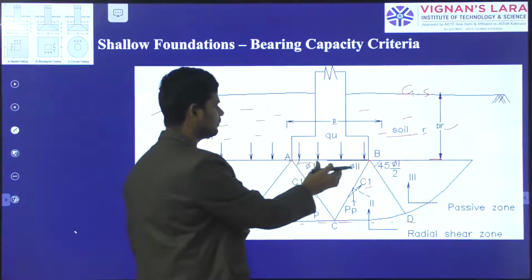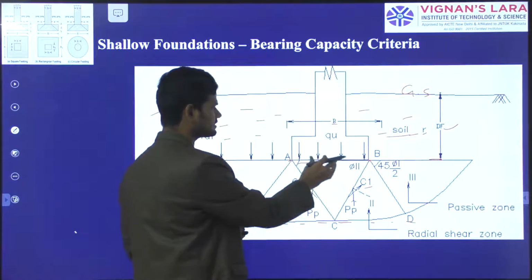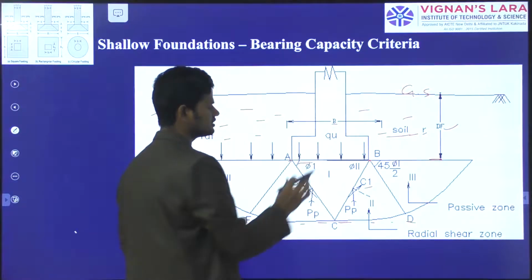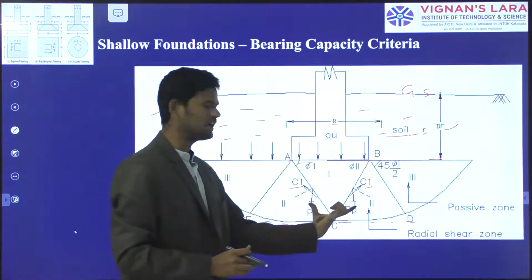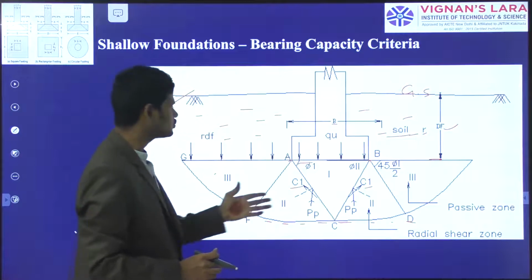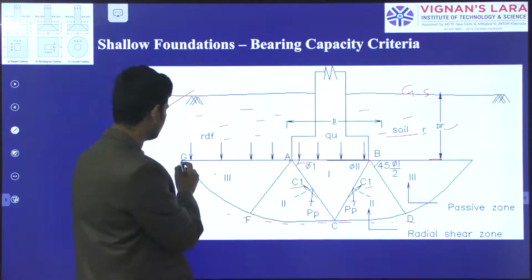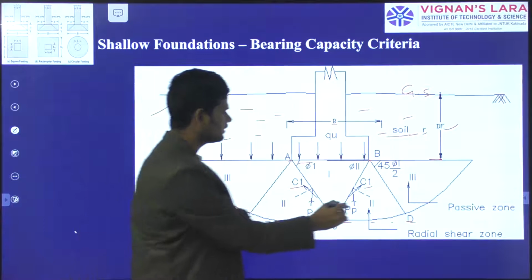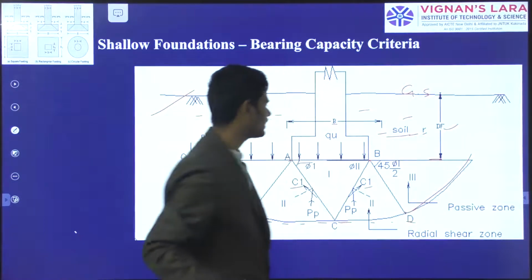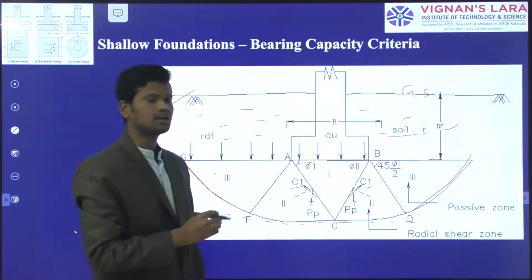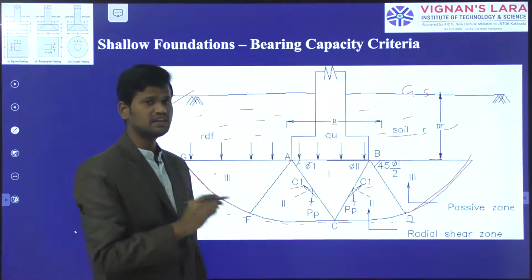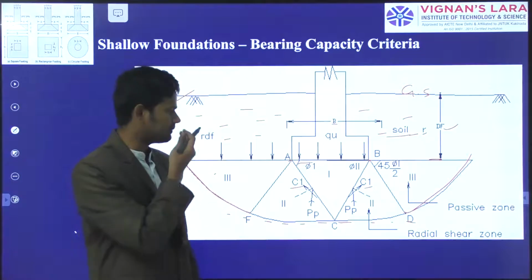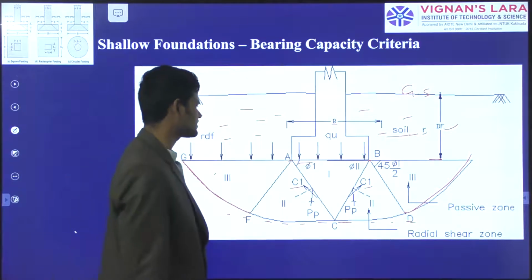If you see here, below the base of the footing, the soil bed may be getting to failure in this triangular portion. And again, there are two radial shear zones, and the third zone is the logarithmic spiral. That means in the spiral direction, zone 3 is failing in the soil mass. These are the three types of failures acting at the base of the footing. Terzaghi considered these for the calculation of the ultimate bearing capacity of the soil mass.